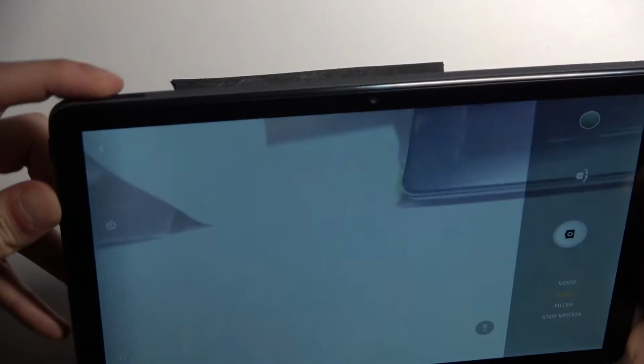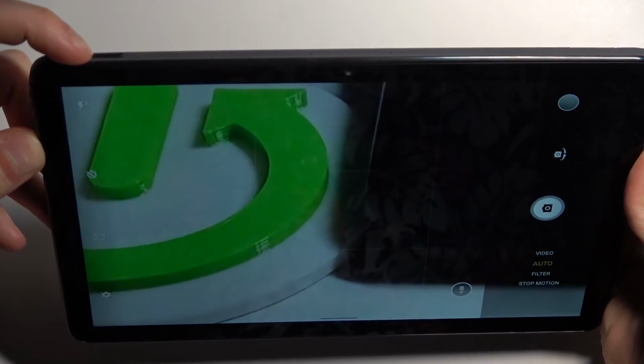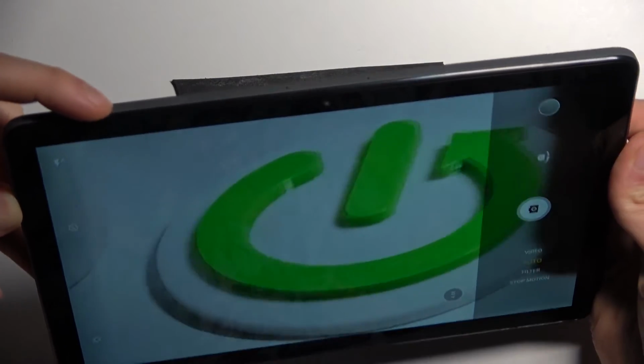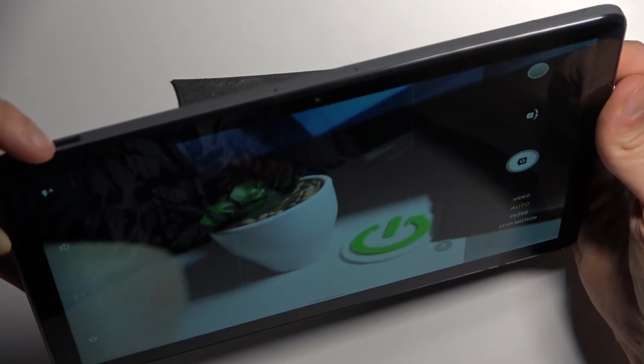So as you can see now, with using volume keys, I can zoom in or zoom out. Nice, yeah? Very useful.